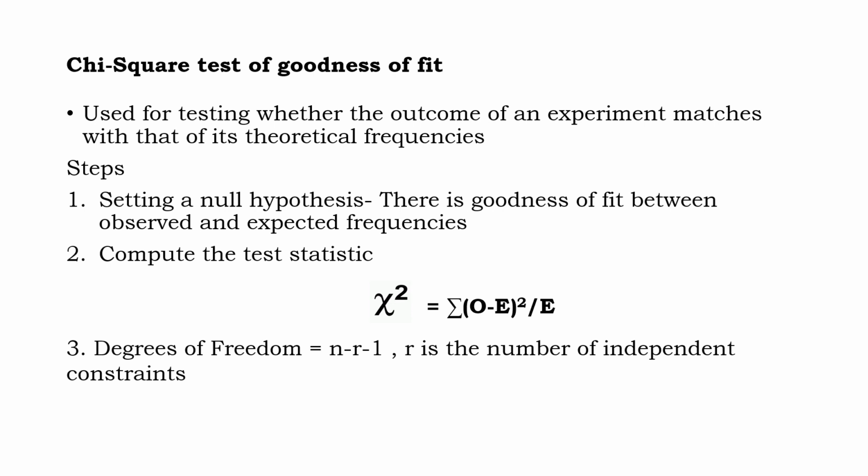As this is a non-parametric test, usually there will not be any population values given, so r will always be 0. So if you take the degrees of freedom as n minus 1, then it is okay. I have written n minus r minus 1 because if you are following the textbook of LR Potti, it is written that way. So this is the degrees of freedom.